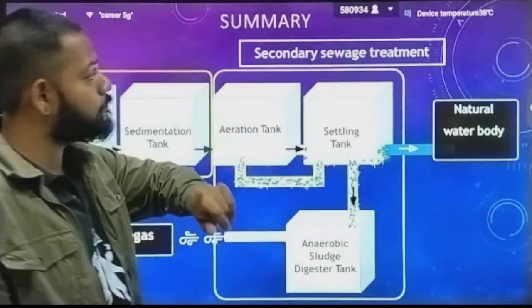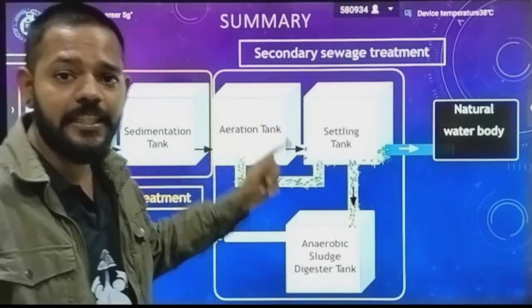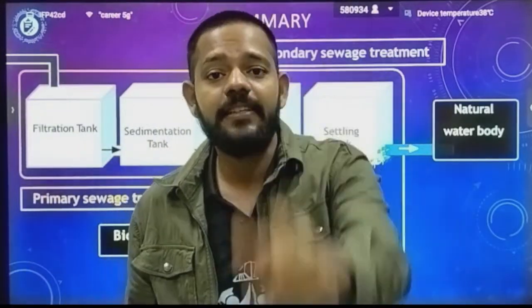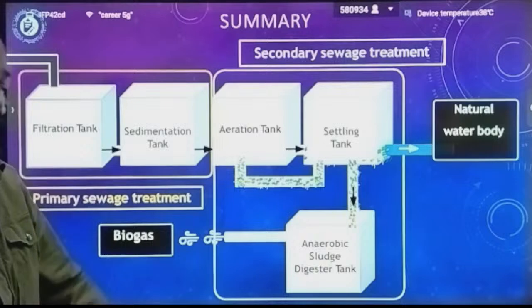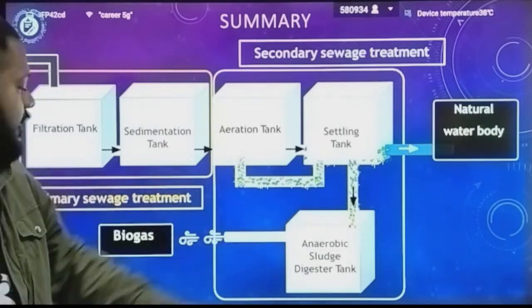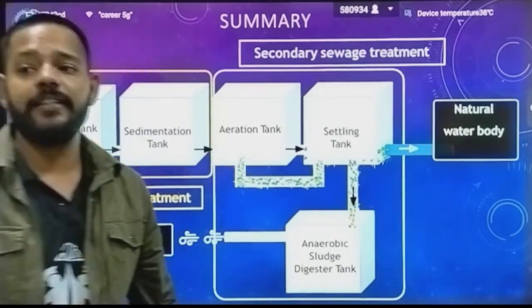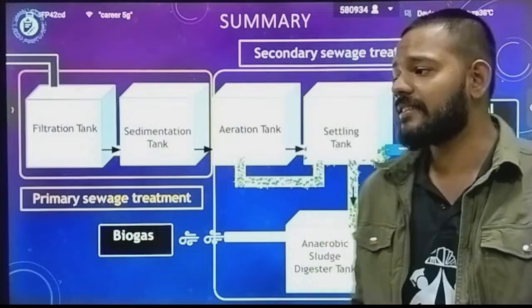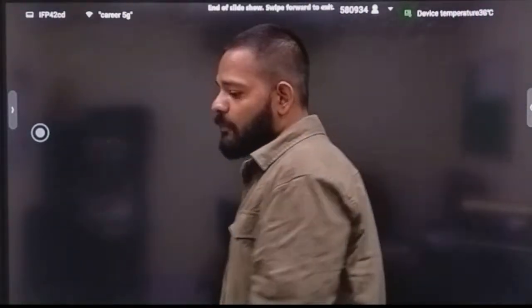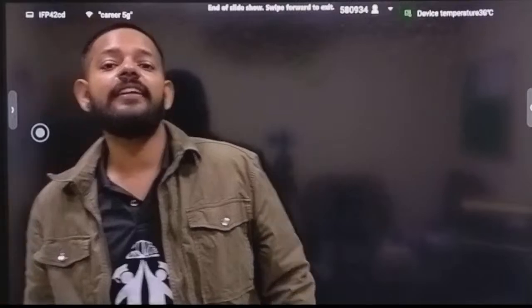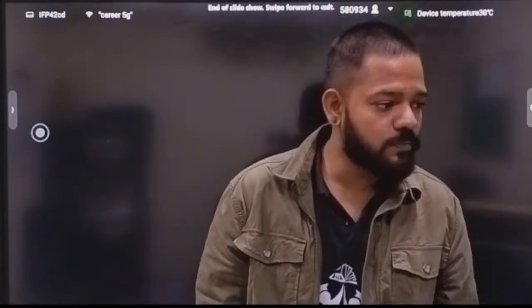This whole process of sewage treatment is wasteless. Even the waste produced in the anaerobic sludge digester is used by us for the production of biogas and fertilizers. So this is the end of the chapter, Microbes in Human Welfare, and we studied different positive uses of different species of microbes.